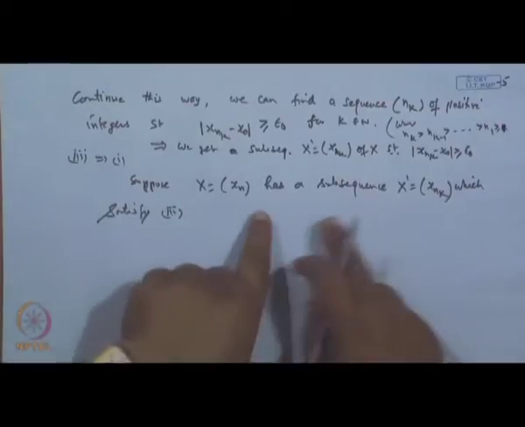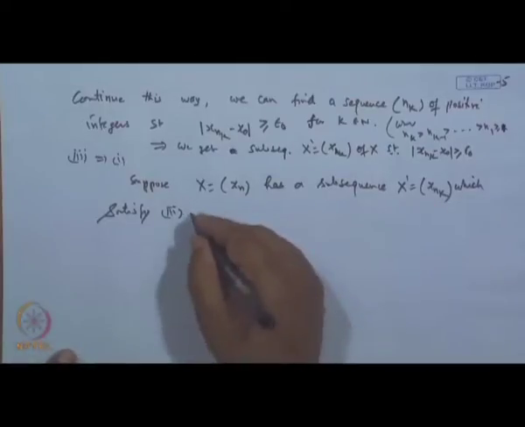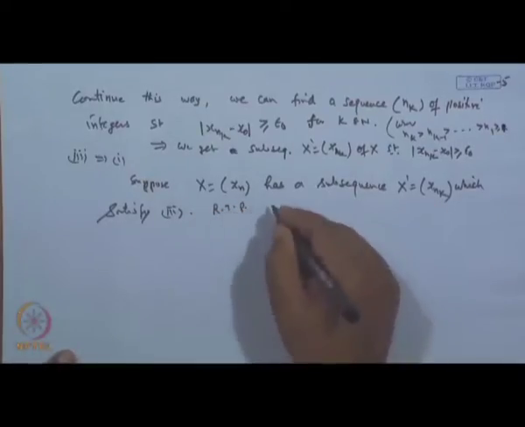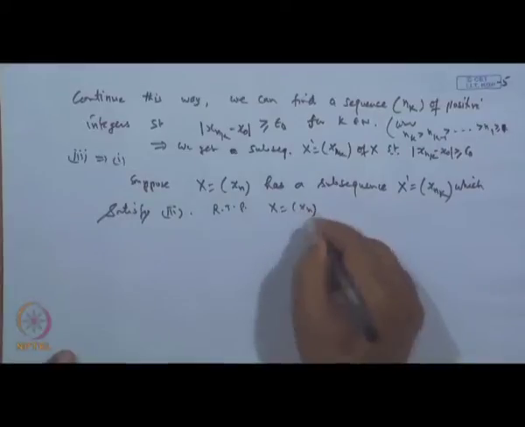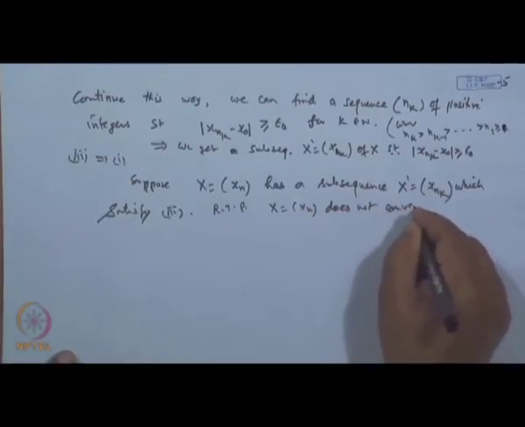Once it is there, then we are required to prove the sequence x, which is x n, does not converge. This we wanted to show.